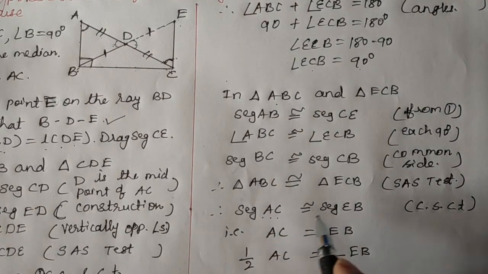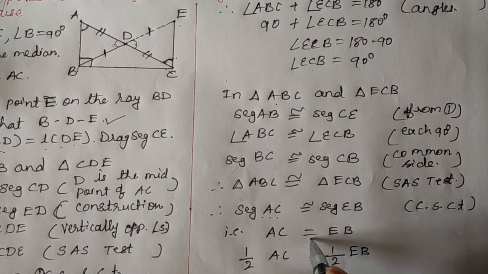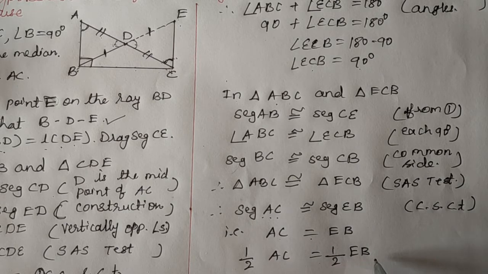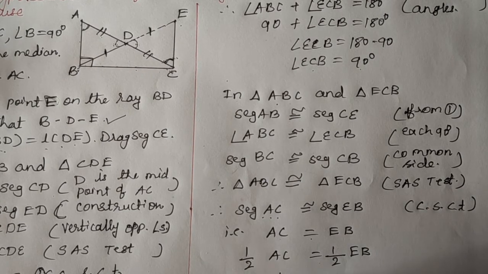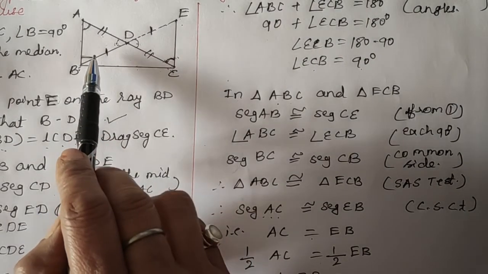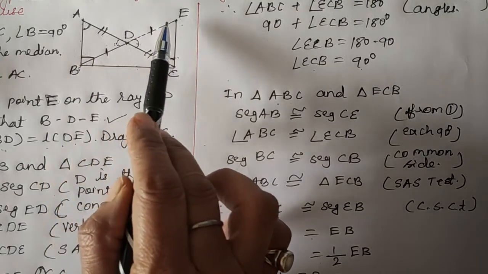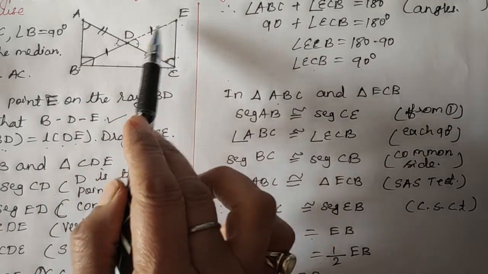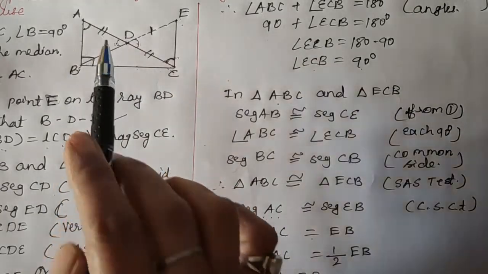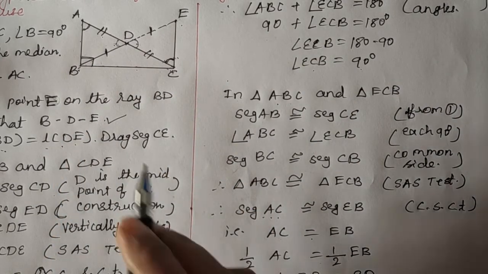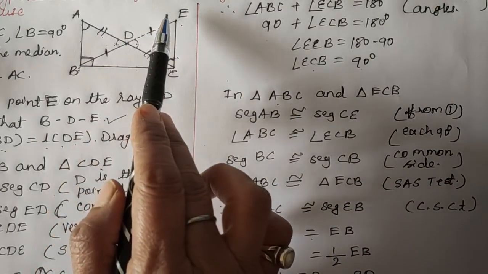Now if AC and EB are congruent, that is, AC and EB are equal, let's multiply both the sides by half, or 1 by 2 you can say. Now as we have multiplied by half, we got half of AC is equal to half of EB. But you can see that half of EB equals what in the figure? See, if I want to take half of EB, BD is there. So BD is half of EB.